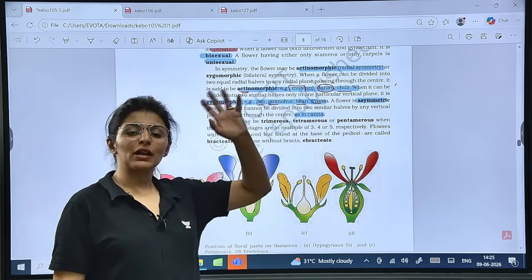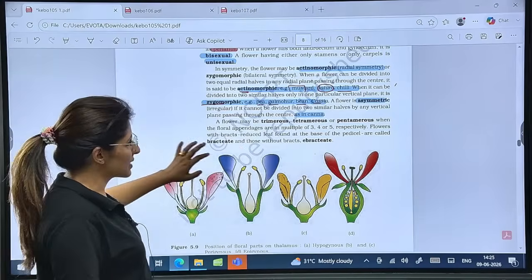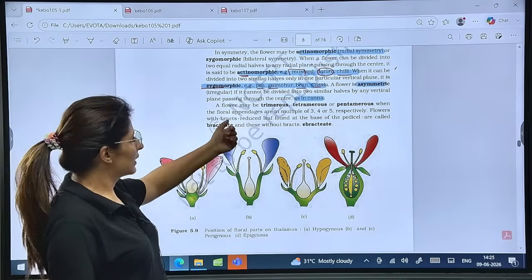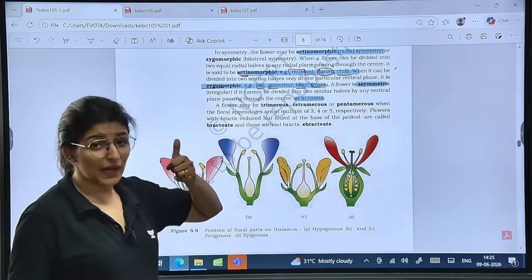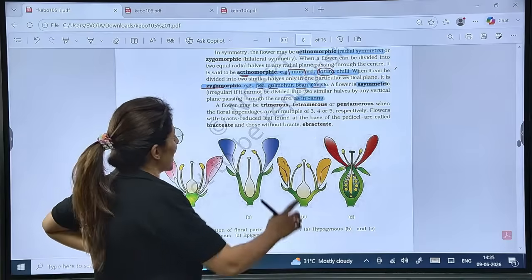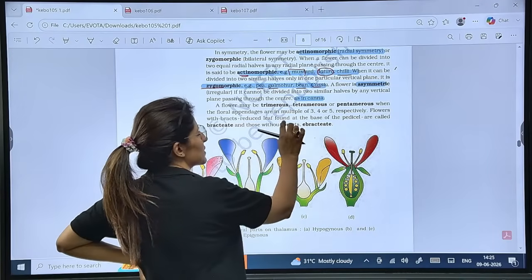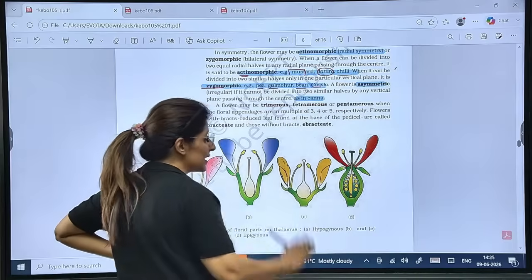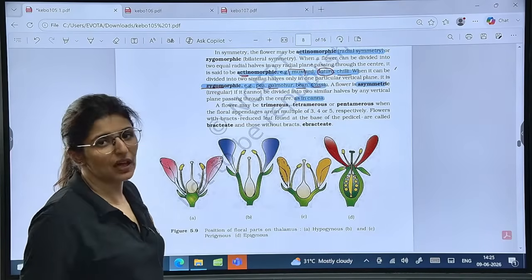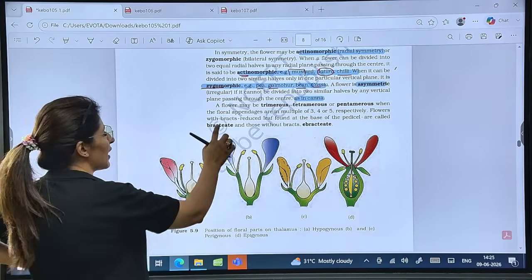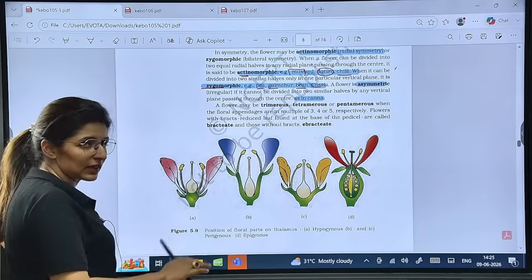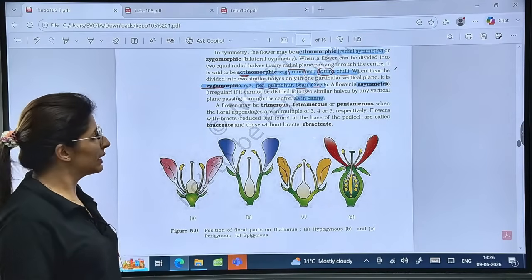If the number is 5 or multiples of 5, it is pentamerous. Is that clear? Then, there are structures called bracts. What are bracts? Bracts are the reduced leaf-like structures found at the base of the pedicel, that is the stalk of the flower. Is that clear? So, if a flower has bract, it is bracteate. If it doesn't have, it is ebracteate.